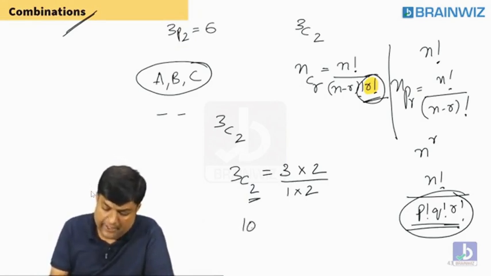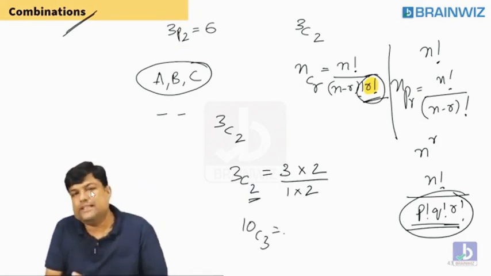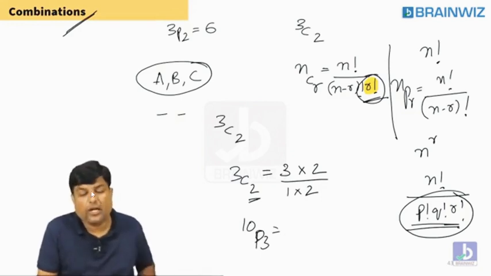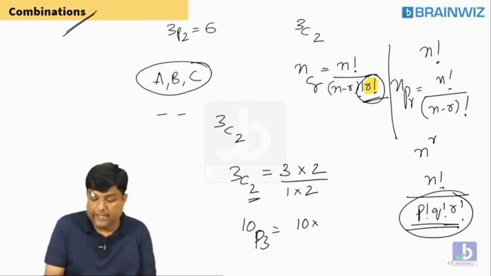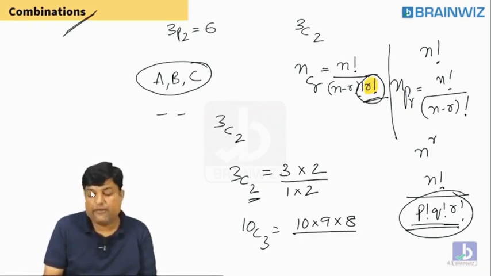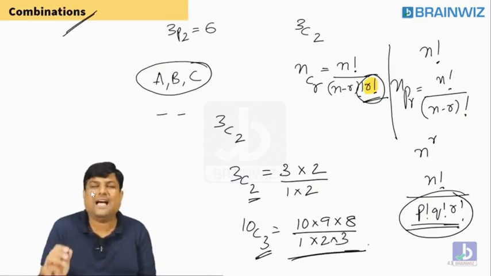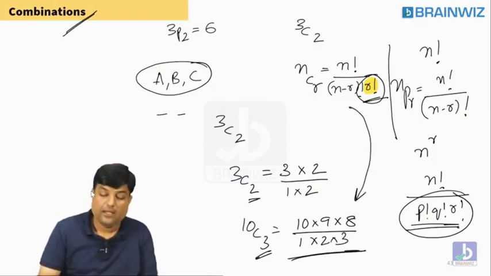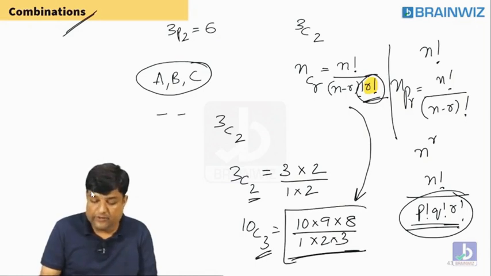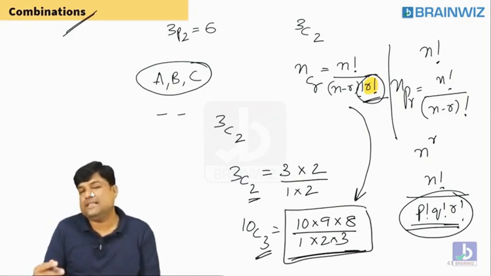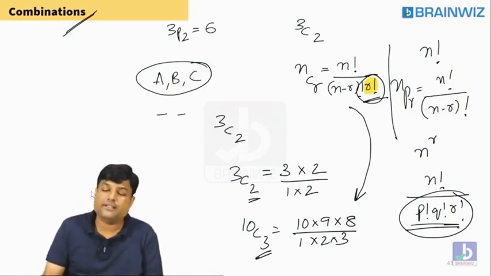Suppose they ask you 10C3. For doing 10C3, first you do 10P3. You all know how to do 10P3. That is 10 into 9 into 8. This is 10P3. Then you divide it by R factorial. What is R here? 3. You are supposed to divide by 3 factorial. This is the last step of this formula. When you use a formula, the last step will be this one. Following, everybody? When the last step is this one, why do we use a formula? Let's do the last step.